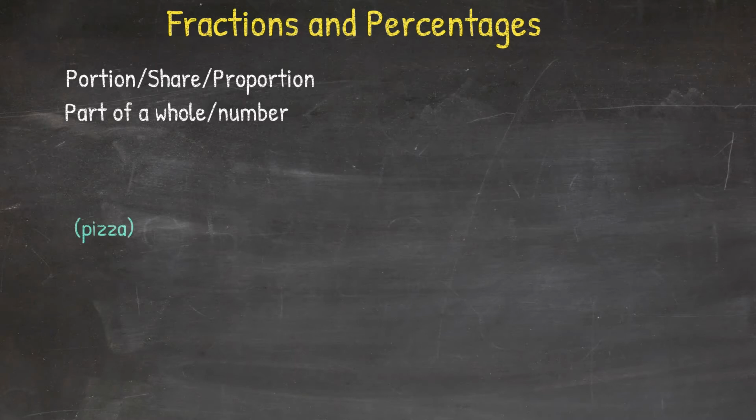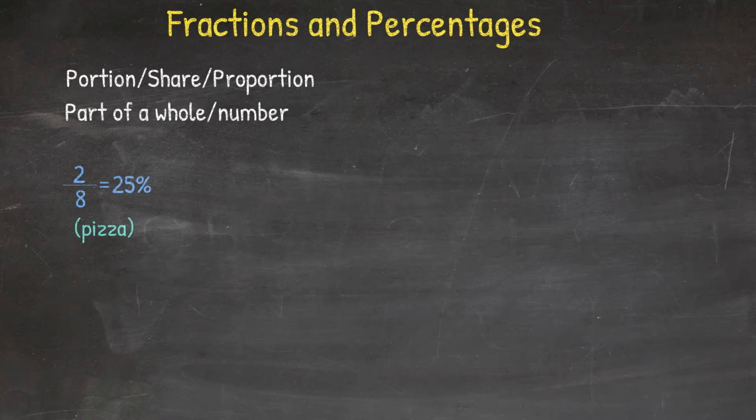Let's look at the example of pizza. When we buy pizza, a lot of times it's cut into either 6 or 8 slices. If we eat 2 of 8 slices, we can express it as a fraction, 2 out of 8, or in percentage terms as 25%. What does this mean? This means that out of the whole, which consists of 8 pieces, we consumed 25% of it, or 2/8.